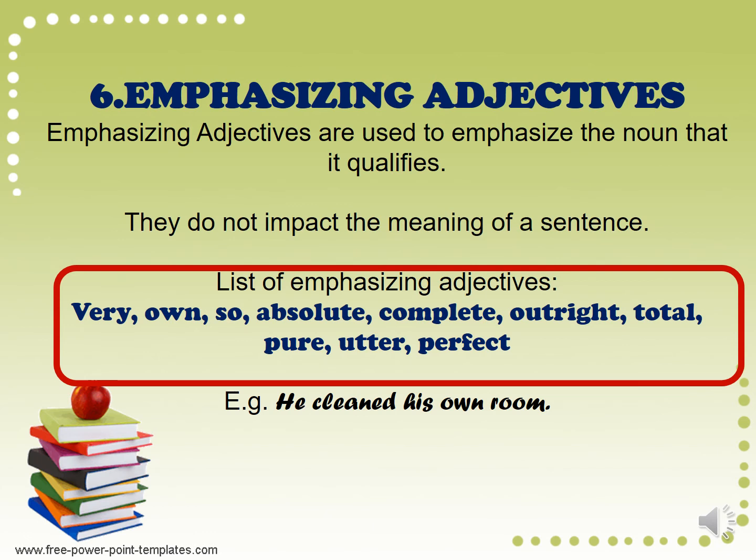Let's take a look at this example here. He cleaned his own room. Note that this sentence is complete without the word own. He cleaned his room is a perfect sentence. But the emphasizing adjective own emphasizes the noun room.